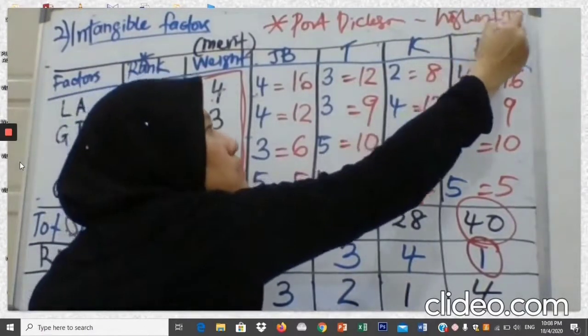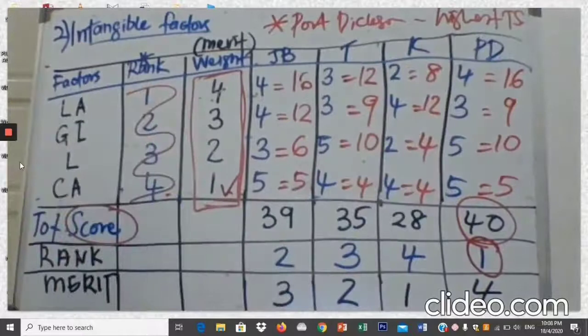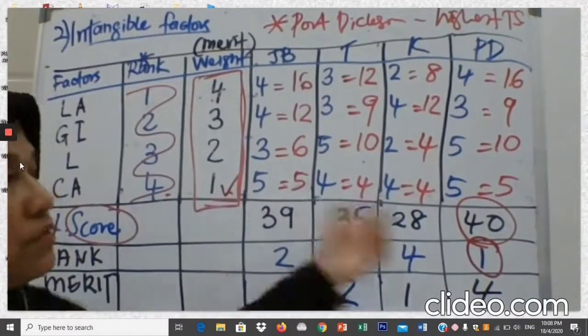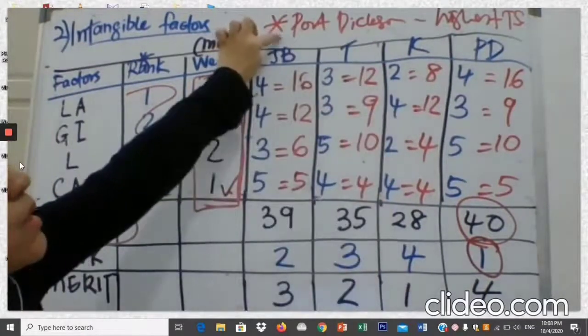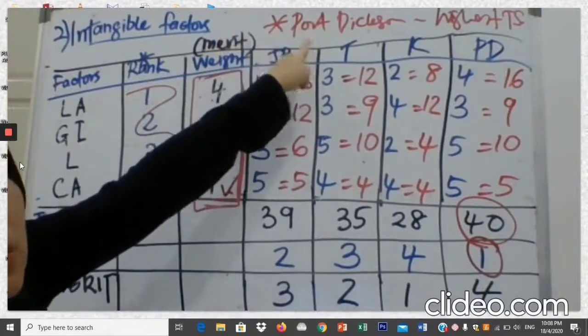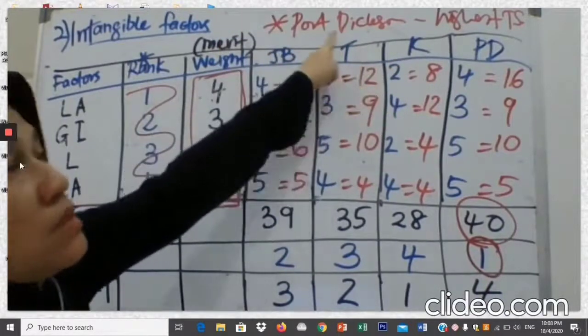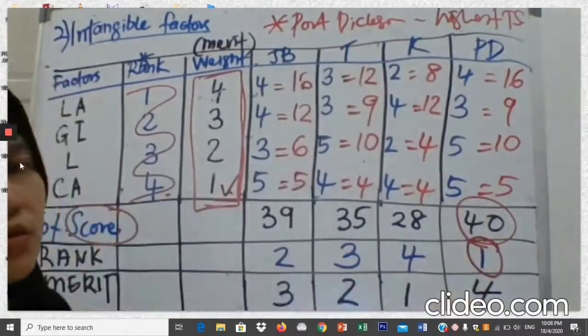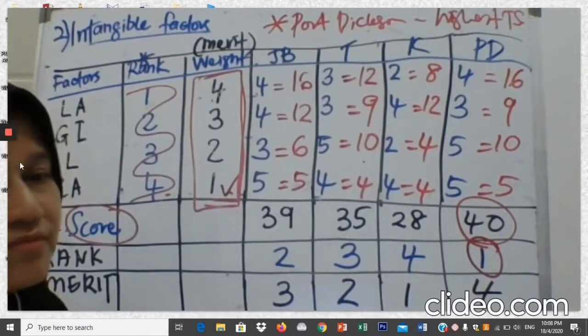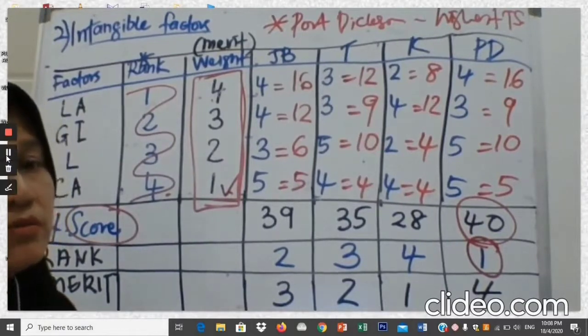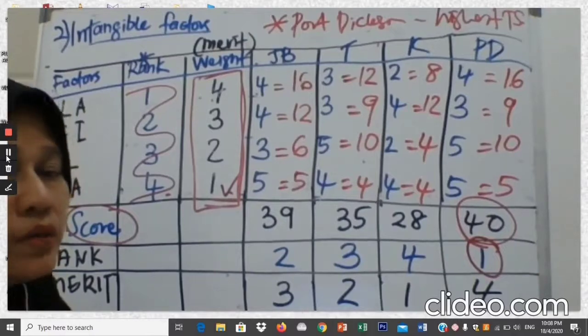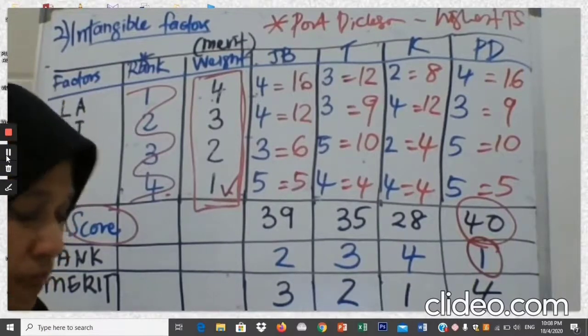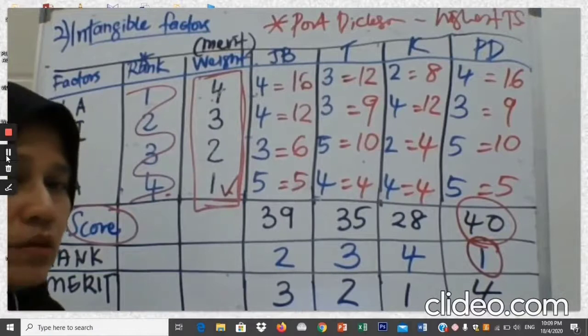Because it has the highest total score. We don't have enough space over here, so please come up with a proper sentence. Your decision is: Port Dickson is the best location because it has the highest total score. Okay, so that's all for the intangible factors, which require quite a long calculation.